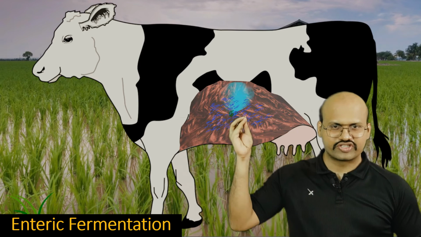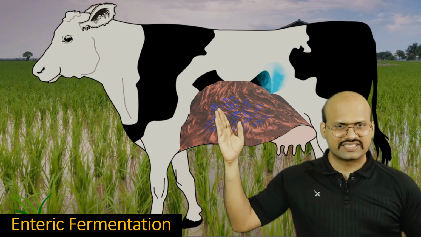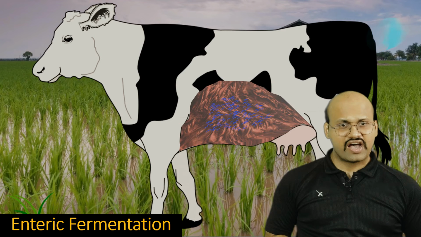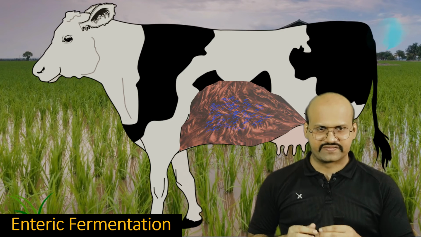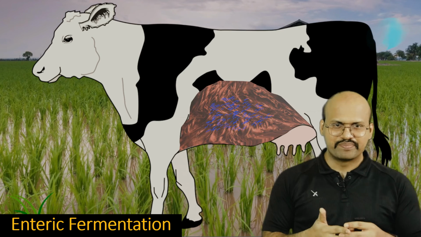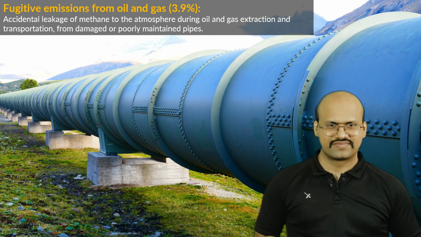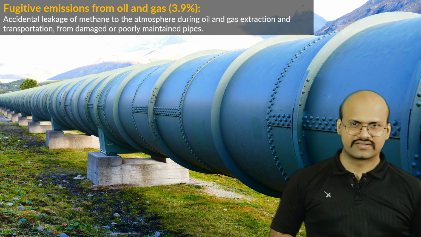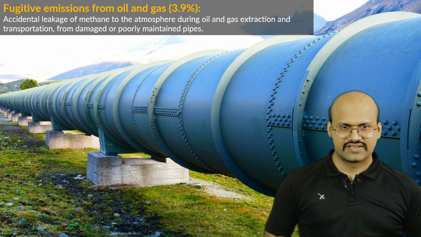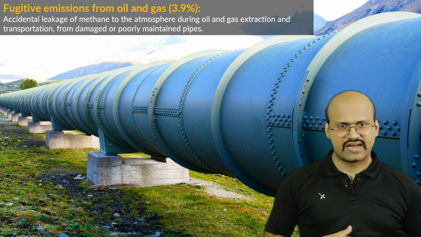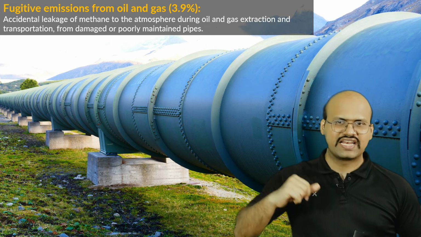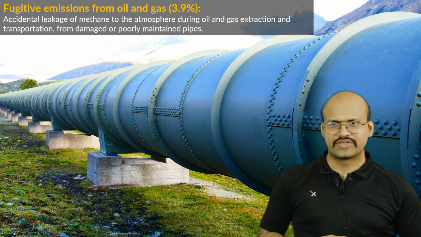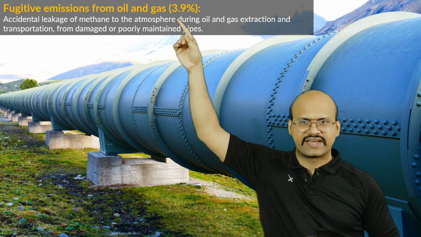This methane is produced in their digestive tract, and slowly this gas passes through their digestive tract and is released in the atmosphere. A very similar process occurs with the termite as well. So termites also emit methane in the atmosphere. We know that a lot of natural gas as well as petroleum is transferred using pipelines. Now when you are transferring natural gas, there is methane involved in it, and at certain locations or times there are leakages and they emit methane in the atmosphere. This kind of emission is called fugitive emission from oil and gas.